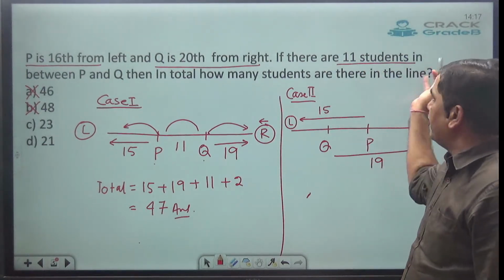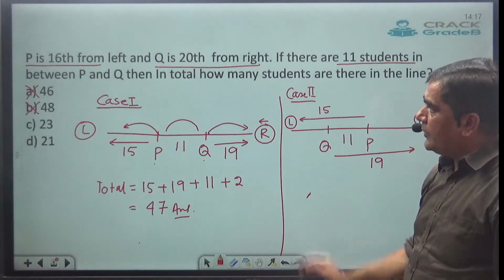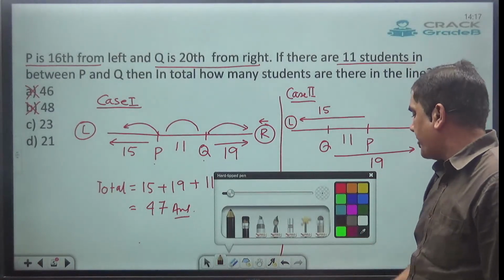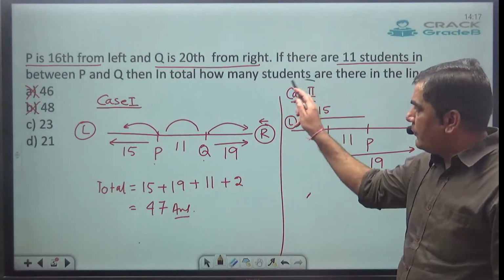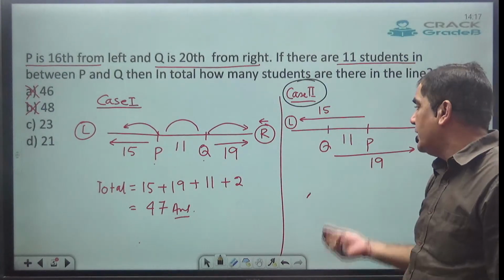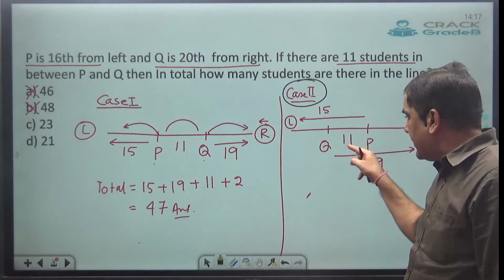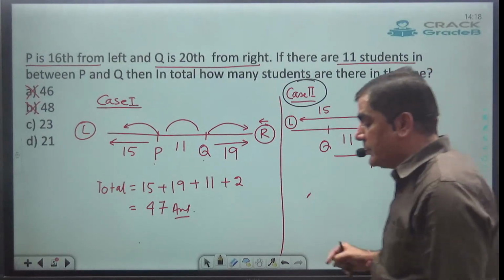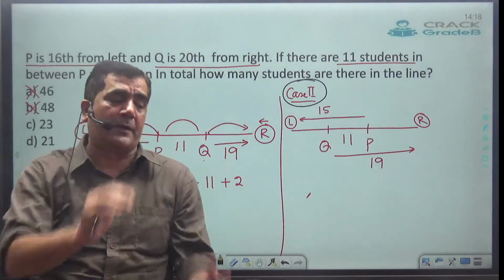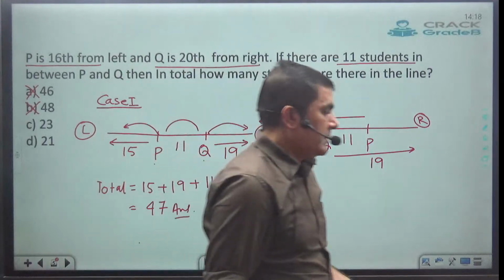Now there are 11 students in between P and Q, so in between P and Q is given to be 11. Now you have to find the total number of students. My dear, whenever we plot case number 2, that is called an overlapping problem. Overlapping means what? Just see, these 11 students I have counted in this 15, as well as these 11 have been counted in this 19 also. So the same 11 I am going to count in both cases, both ways. That is called overlapping. Some students will be overlapped in both the cases. Clear?